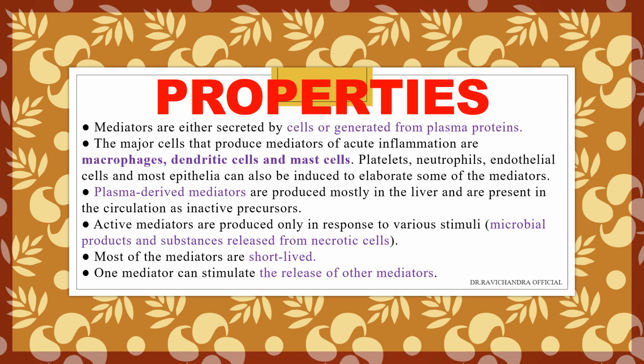Along with these, platelets, neutrophils, endothelial cells, and most of the epithelia will also help in elaborating some of the mediators. Now, plasma derived mediators are produced in liver and are present in the circulation in inactive form. Active mediators are produced only in response to microbial products and substances released from necrotic cells.